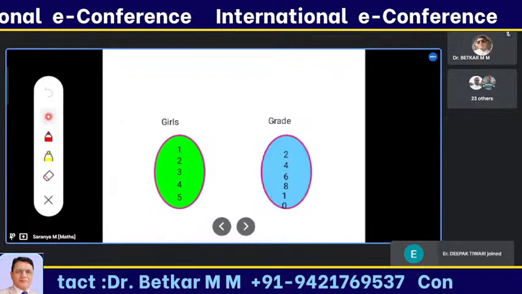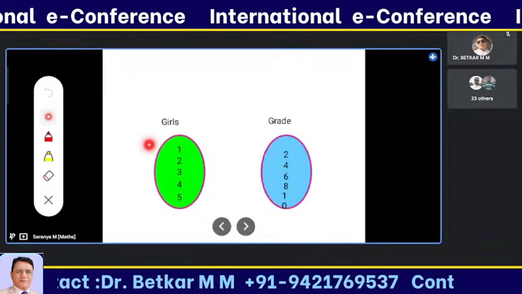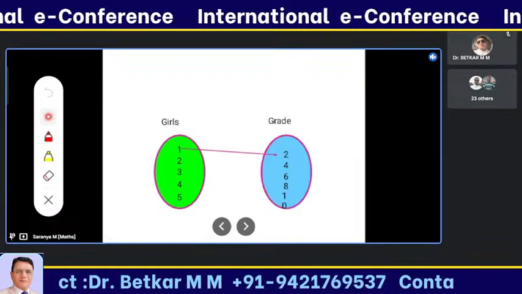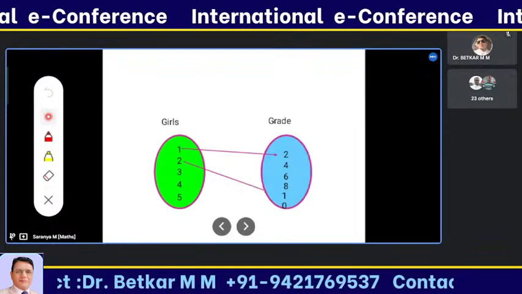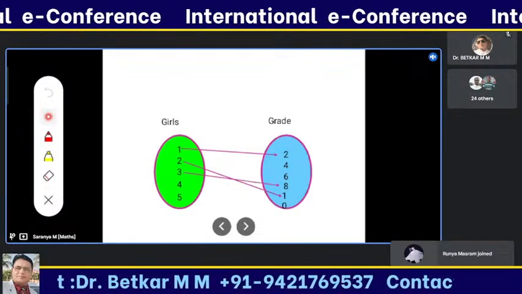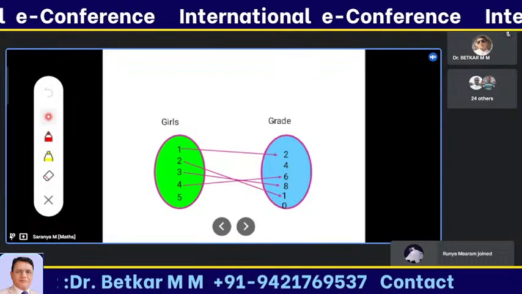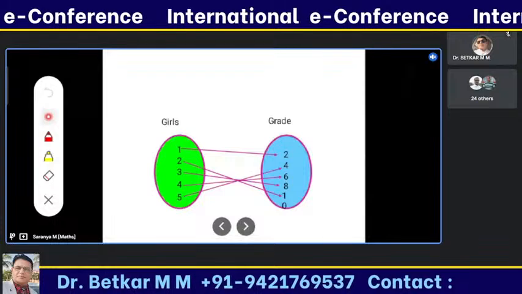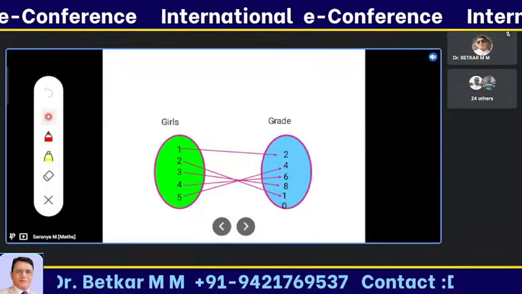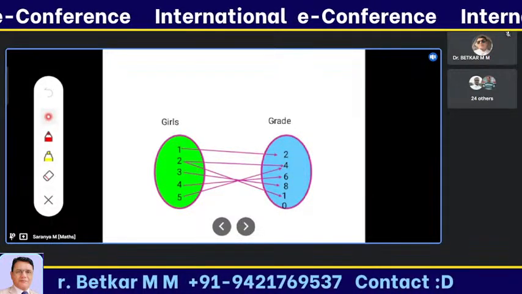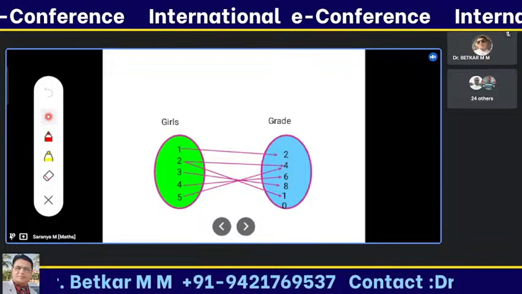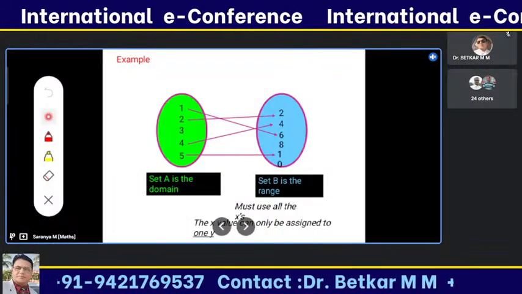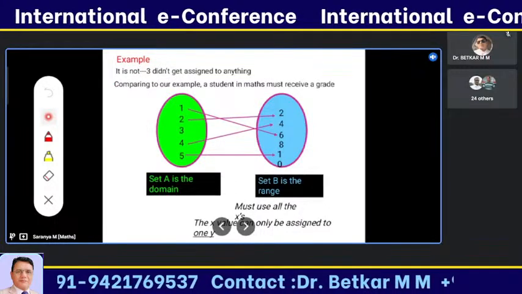The next one, I'm considering the domain set as girls and the codomain set as grade. I'm relating those together now. 1 is related with 2, 2 is related with 1, 3 goes to 8, 4 is for 6, and 5 is for 4. Is that a function? Let's see. 2 again goes to 4. So 4 to 4, 2 to 2, 5 to 1. Is that a function?